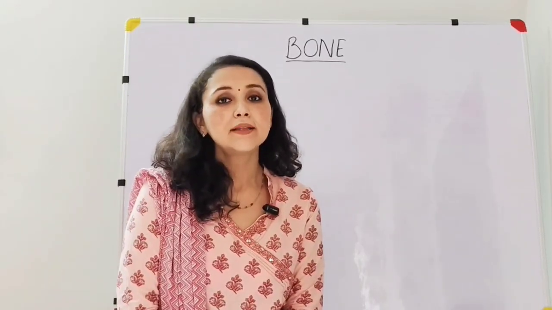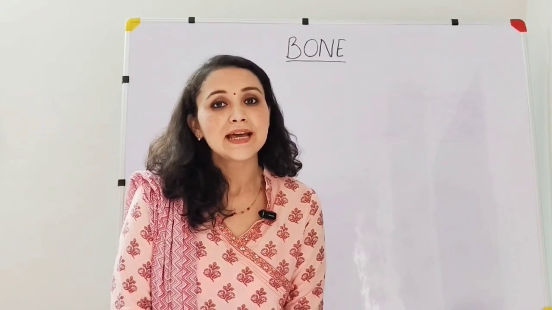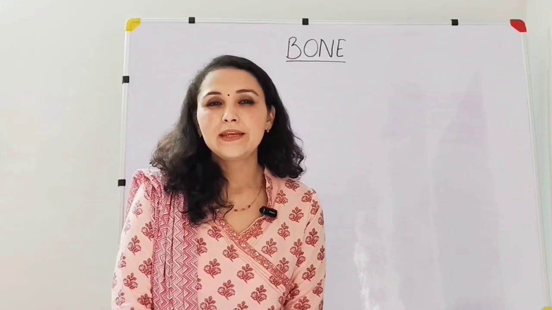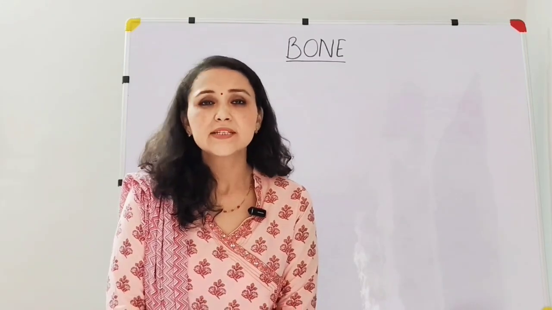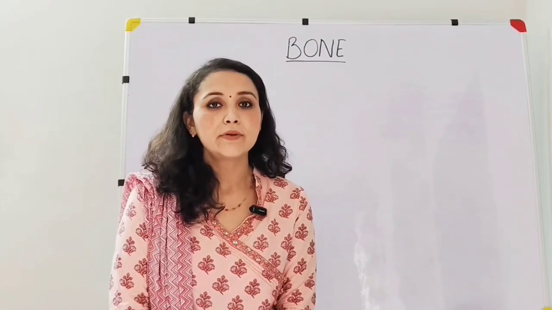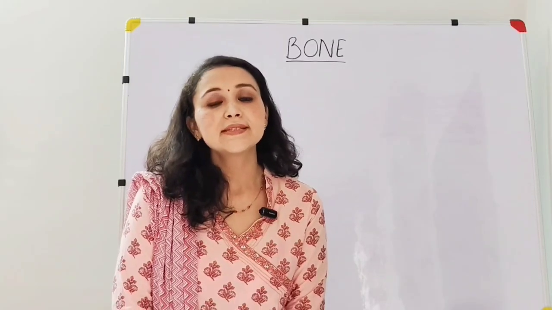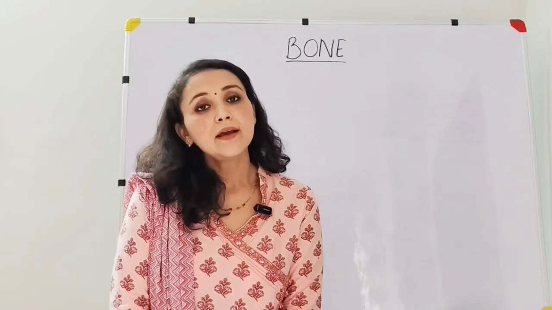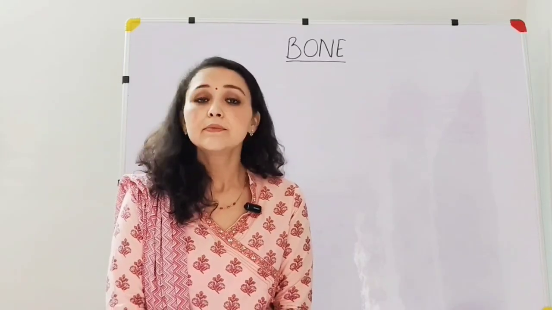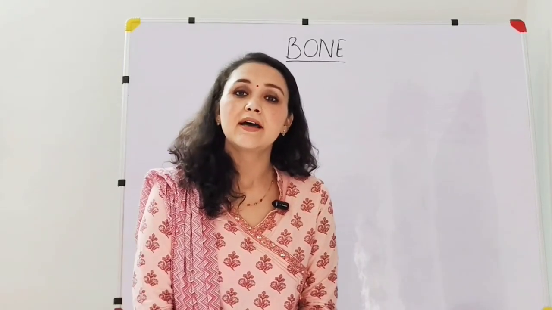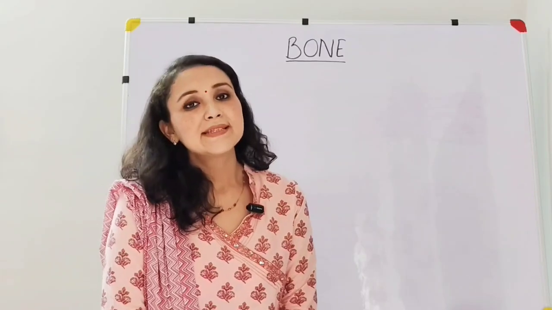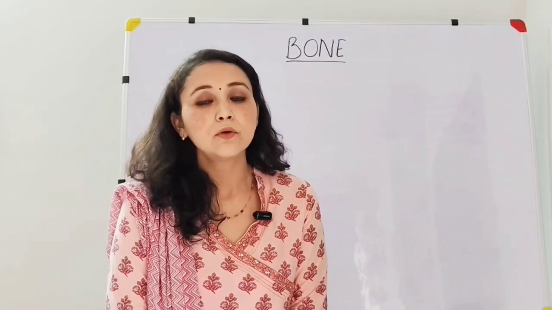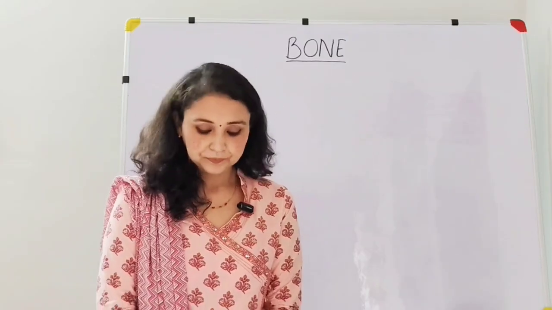As we know, bone and cartilage are the two types of the sclerous connective tissue, right? But the cartilage is not very hard and rigid like a bone. It is firm enough but not very hard and rigid. But bone, which is forming the skeletal framework of most of the body, is very hard and rigid. It is the bone to which all your muscles are attaching through the various tendons and ligaments. It is the bones which are articulating with each other to form the joints also.